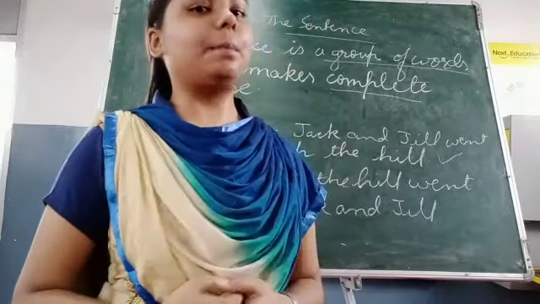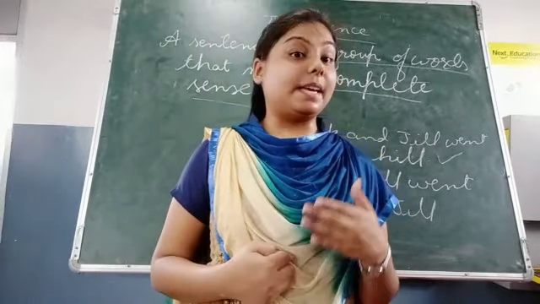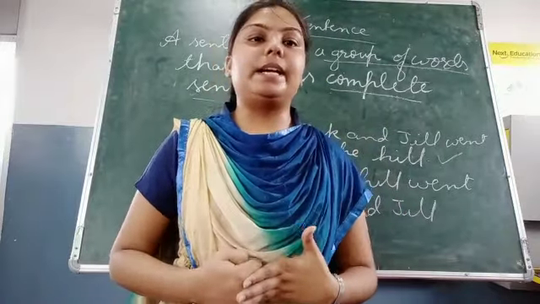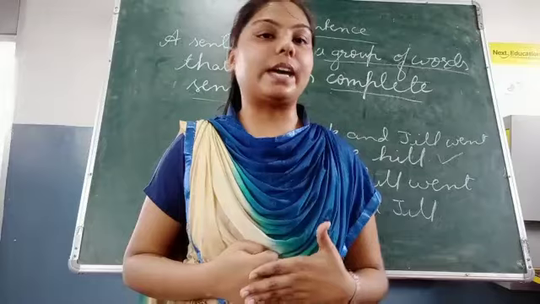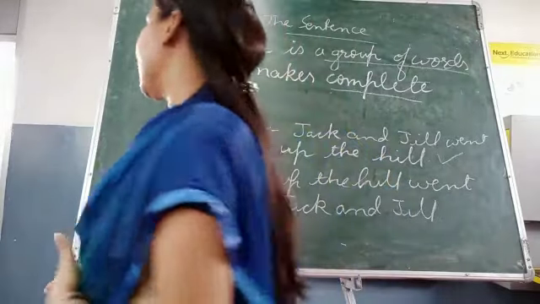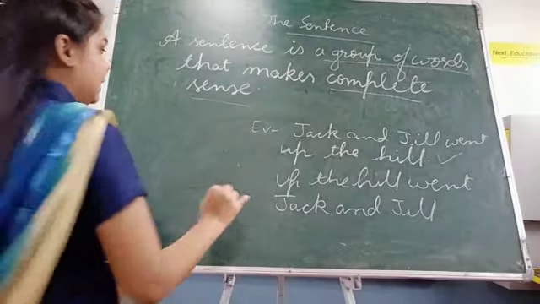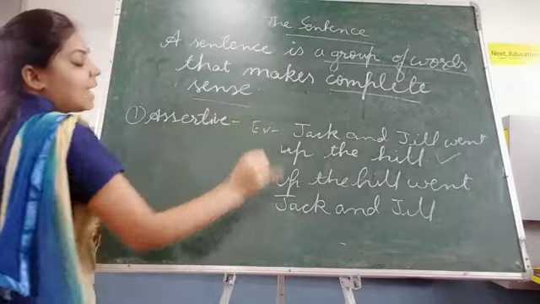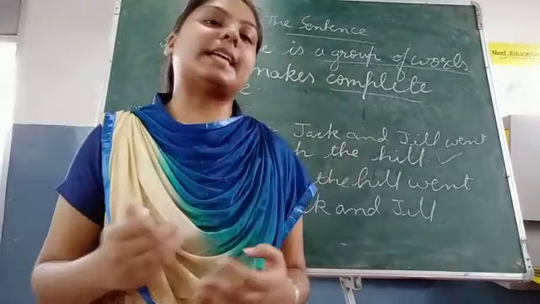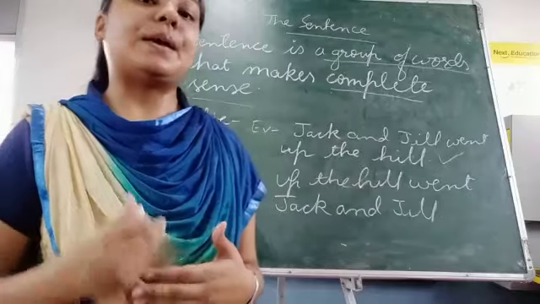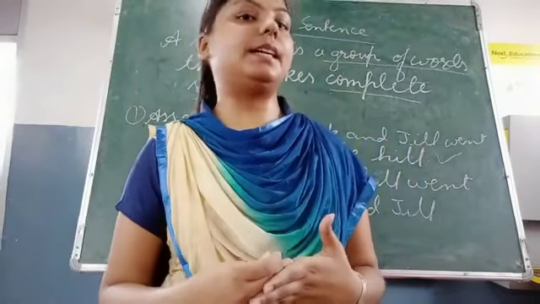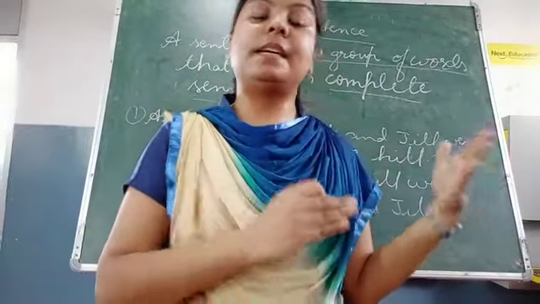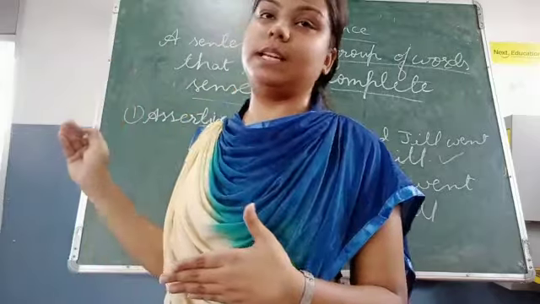Now, our next topic is the types of sentence. On the basis of the role played, every sentence is basically divided into 5 categories. What are those 5 categories? We'll see them one by one. The first category of sentence is called assertive sentence. Now, what is an assertive sentence? If a sentence makes any statement, declares something, or gives us any information, then that sentence is called an assertive sentence.